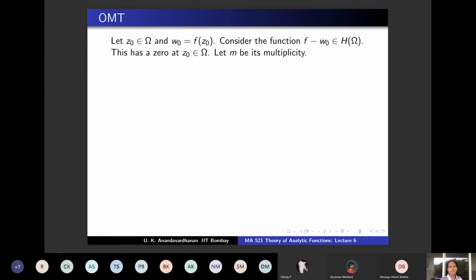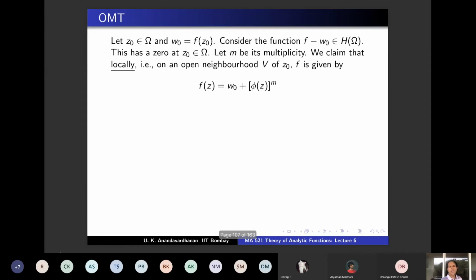So you take f minus W0, it has a 0 at Z0, let m be its multiplicity, and we claim that locally, meaning on a small open neighborhood V of Z0, f is given by f of z equal to W0 plus phi of z whole power m. So f of z minus W0 is pi m composed with phi, that form. So locally you can express it like this.